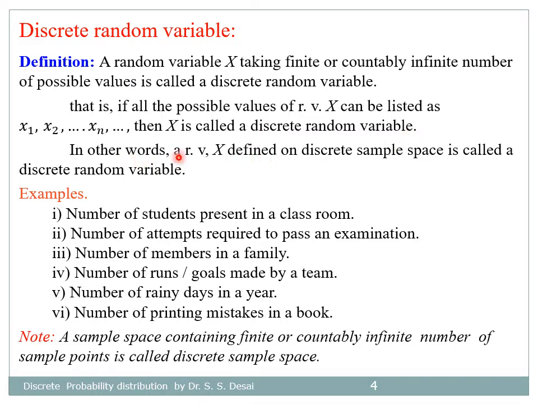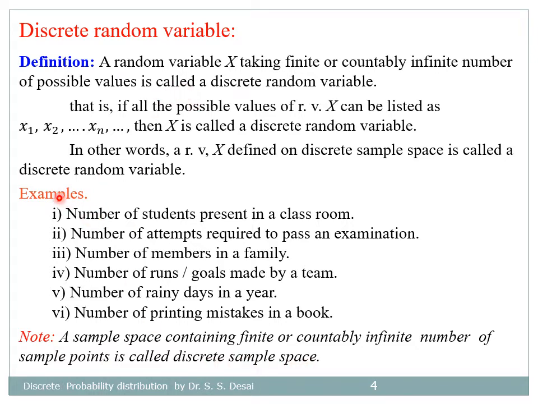In other words, a random variable X defined on discrete sample space is called a discrete random variable. Here a sample space containing finite or countably infinite number of sample points is called a discrete sample space.